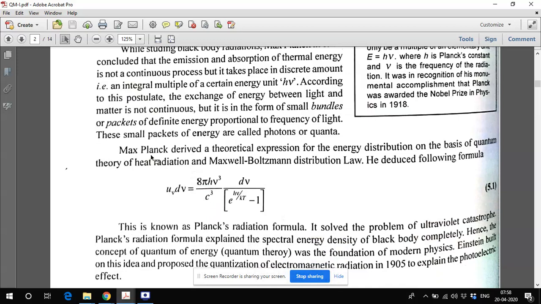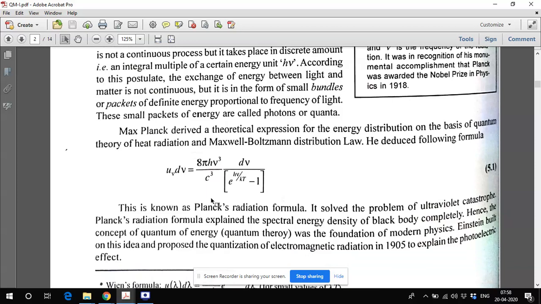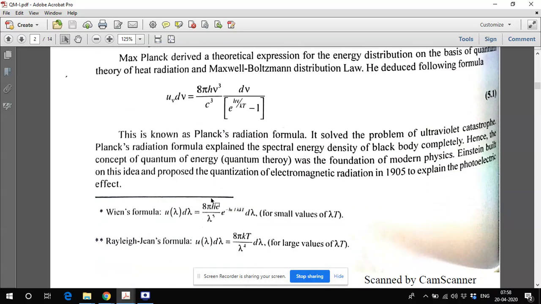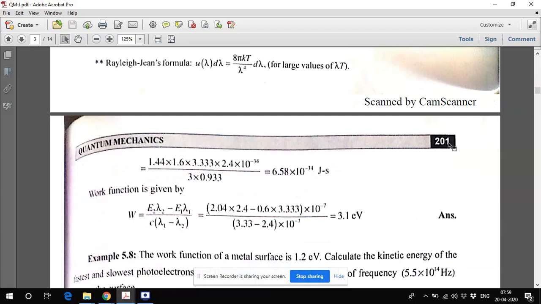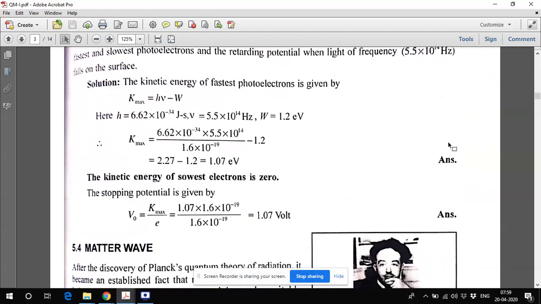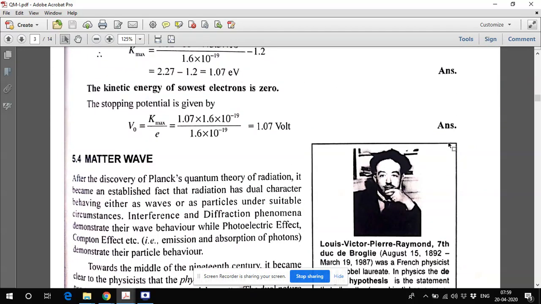And that's why Max Planck derived this particular equation to satisfy the energy distribution or the heat radiation, and deduced this formula. This is the Planck radiation formula, and it was able to solve the problem of this shift, the spectral density of the black body, completely. Hence, this was the origin that Planck gave for quantum mechanics. This is the main one.